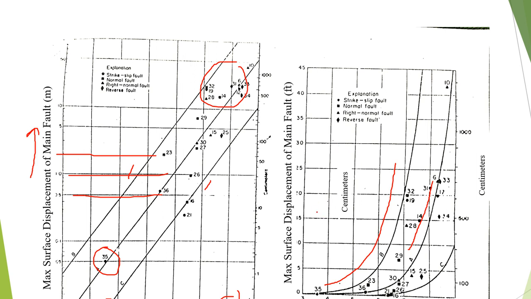If this is the displacement because of a magnitude 6 fault, then for a magnitude 8 it will be huge, like 20 feet as compared to the 5 feet in the magnitude 6 earthquake. So there is a kind of exponential growth with magnitude.